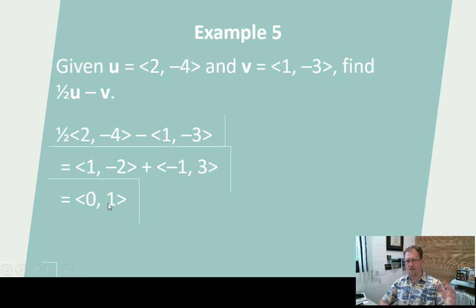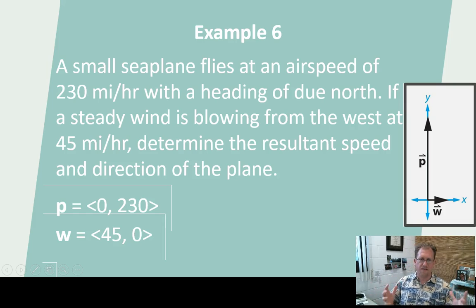So that's how you do vector addition, vector times a scalar, etc. Okay, this isn't all that hard. Then you would just graph 0, 1, and that would be your resultant. Okay, pretty simple stuff. Here's the big summative example.